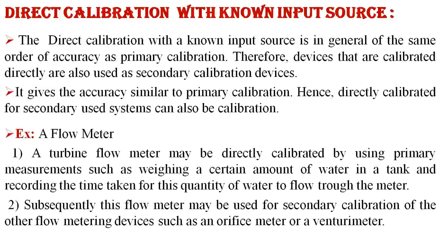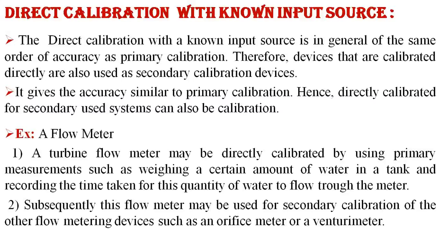The third type is direct calibration with a known input source. When we know the input source of the measurement system, you can do direct calibration of the measurement system. Direct calibration with a known input source is generally of the same order of accuracy as a primary calibration. Therefore, devices that are calibrated directly are used as secondary calibration devices.